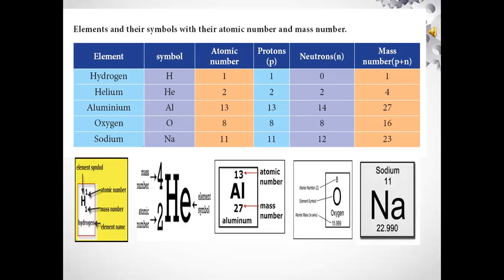See the table given below. First one, hydrogen, for example. Second one, helium. Third one, aluminium. Fourth one, oxygen. And last one, sodium. These are the elements and their symbols with their atomic number and mass number.